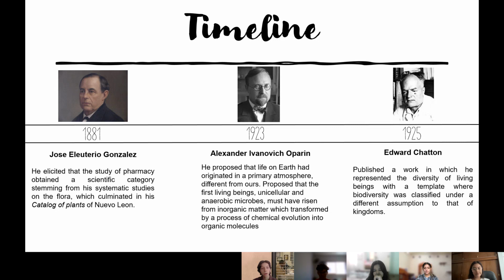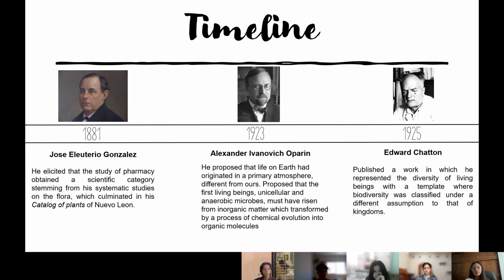In 1881, José Eleuterio González. José Eleuterio González elicited that the study of pharmacy obtained a scientific category, stemming from his systematic studies on the flora, which culminated in his catalog of plants of Nuevo León.